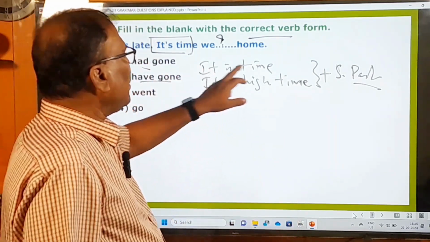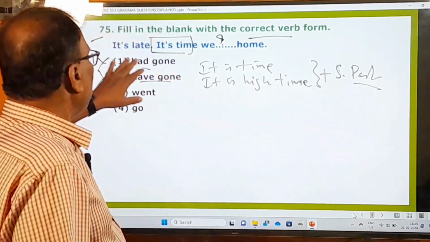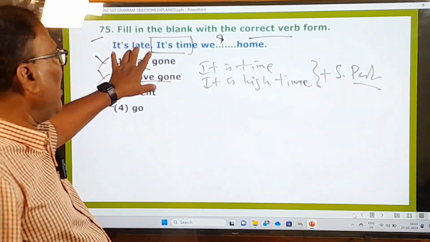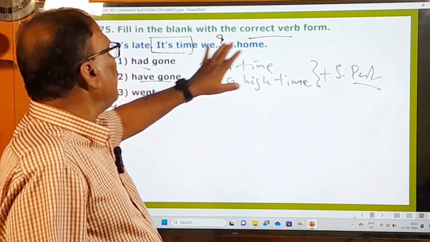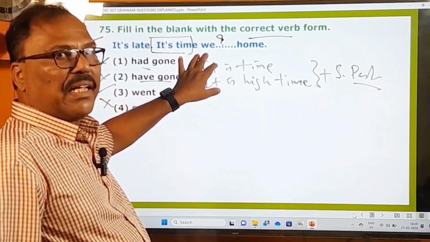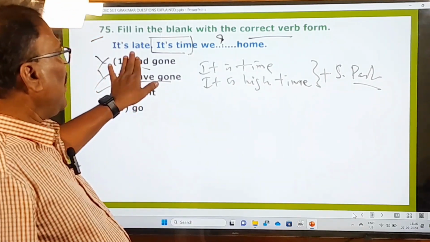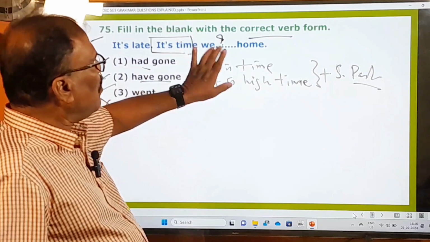See, after it is time or it is high time, we must use only the simple past tense. See, here it is late. Chala alasyamayindi. It is time we dash go home means it is time we went home. Manamu ee paatiki intiki vellalsindi ante inka vellaledu, inka ikkade unnam. It is late. అందుకే after it is time we must use only simple past.